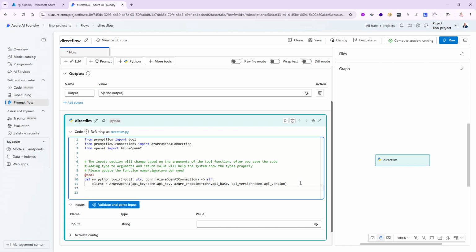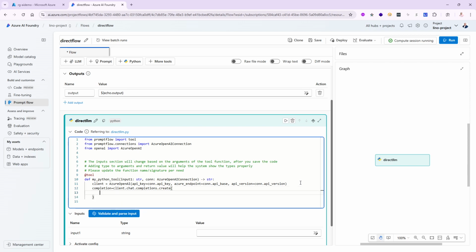The only thing now is that I need to set the completion. Give it whatever name you want. I'm going to call it completion. And I would like to pass in my message. So I'm going to say client, which I just got, .chat.completions with an S, .create. Let me open up a parenthesis in here. This has changed so many times in the last maybe 12 months or so. It used to be client.chat.create or client.completion.create. Now it has to be client.chat.completions.create. Otherwise, you're going to get an error.